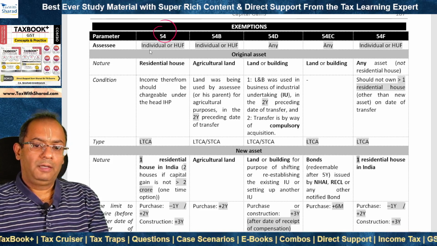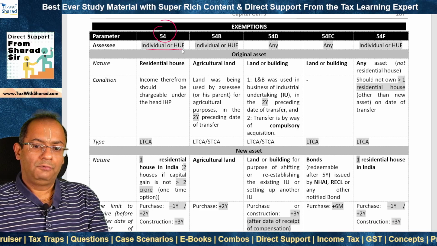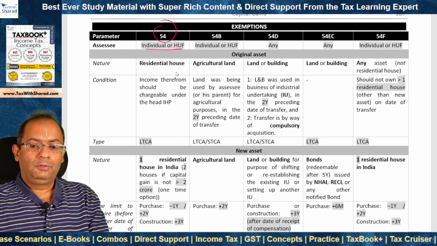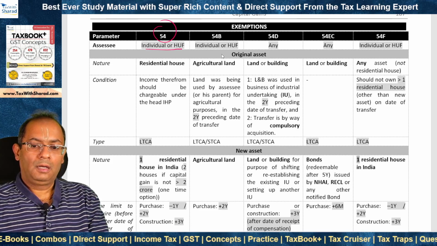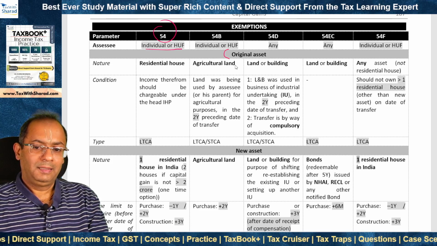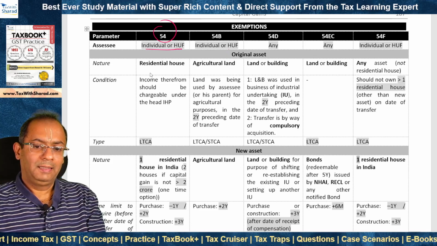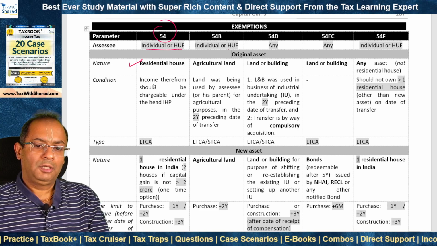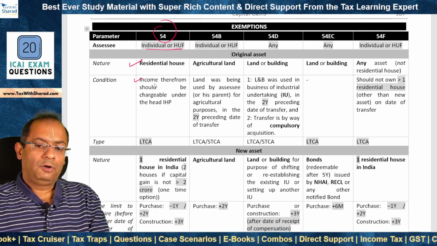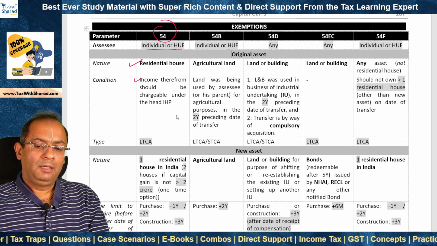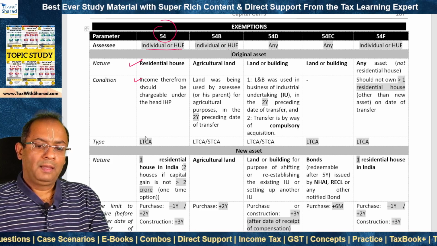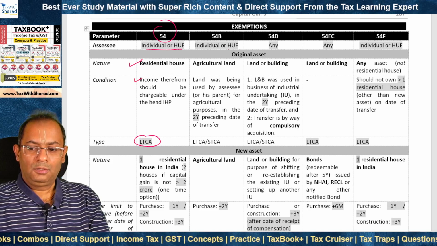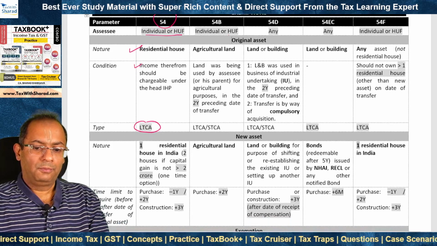Section 54 benefit is available to an individual or HUF, not to any other person. And exemption is available in respect of capital gain which arises on account of transfer of the original asset. What should be the original asset in the case of section 54? It should be a residential house. Income from such residential house should be chargeable under the head income from house property, and it should be a long-term capital asset. So short-term capital gain is not eligible for exemption under section 54.